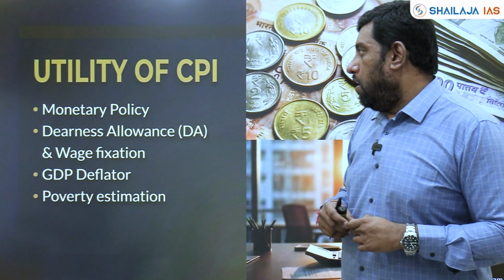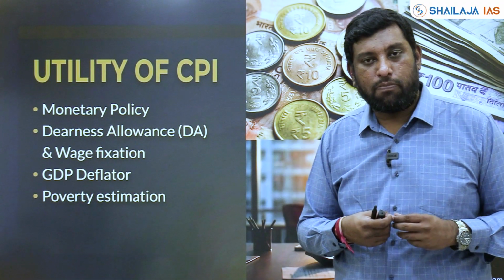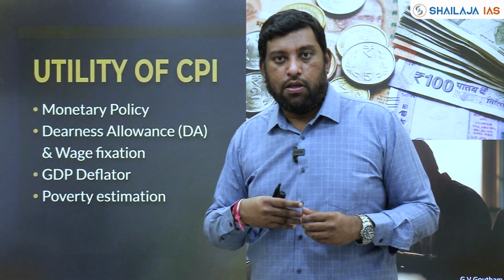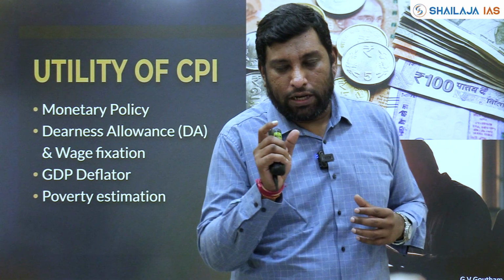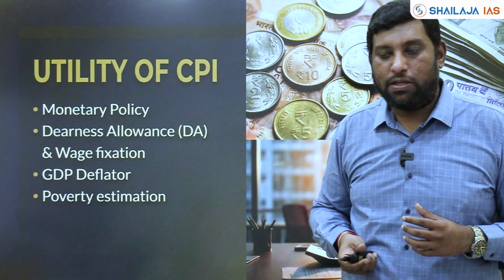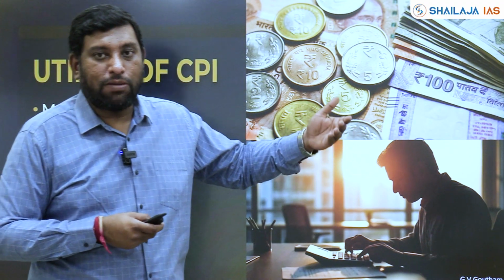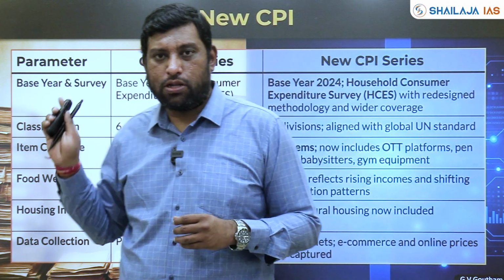Okay. Another important utility of your consumer price index, your CPI, is that it is used in the GDP deflator. You're going to calculate your nominal GDP and real GDP, and in order to do that, inflation is taken into consideration, and the measure of this inflation is your consumer price index. Okay, and your consumer price index is also used to estimate the poverty levels in our country, right? So this is the utility of your consumer price index.